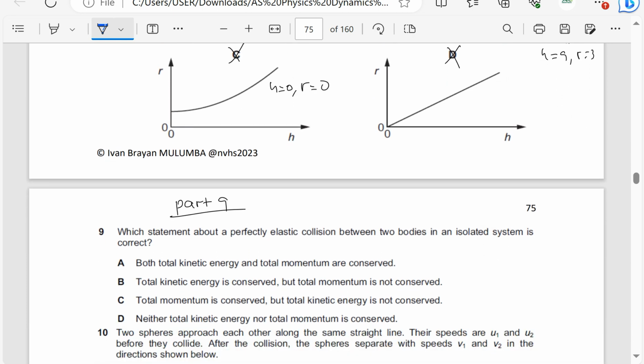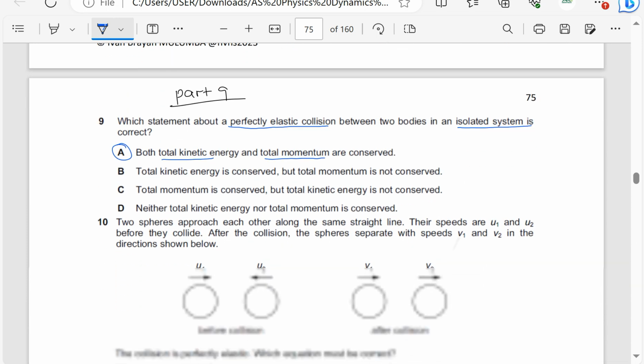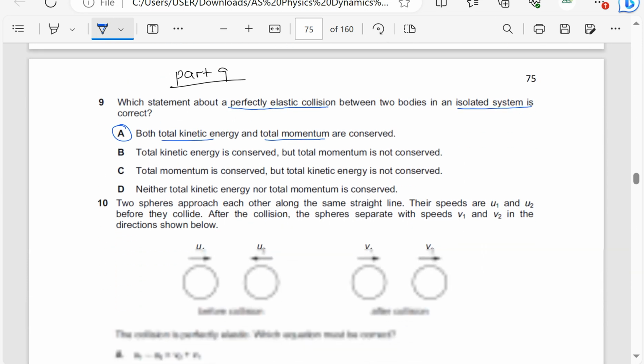I think in part 8 we stopped on page 74, and in part 9 I want us to start from page 5. Which statement about a perfectly elastic collision between two bodies in an isolated system is correct? Of course, in a perfectly elastic collision kinetic energy must be conserved in addition to momentum. So A says both kinetic energy and total momentum are conserved. So the answer is automatically A without checking the rest. For all collisions, momentum is conserved, but for elastic collision, momentum and kinetic energy are conserved.